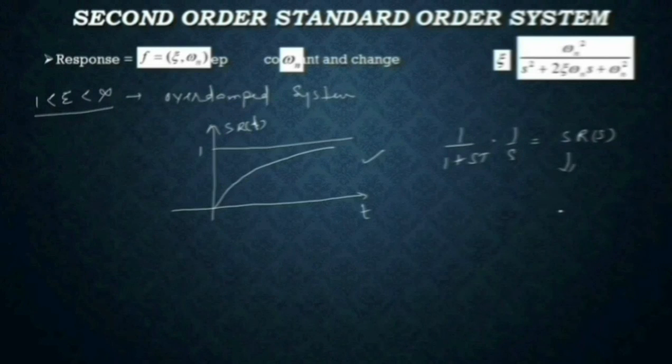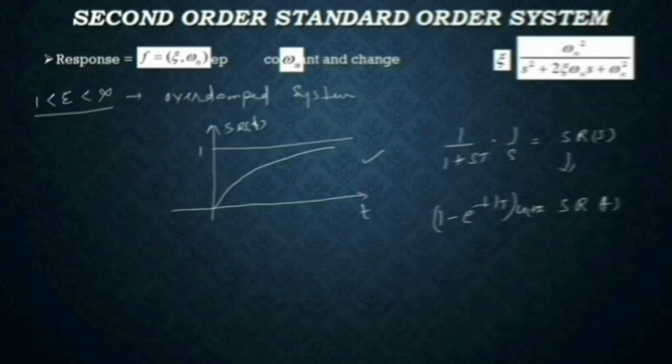So if you find the step response in the time domain, this will come out to be 1 minus e raised to minus t by T. So in that case, even though an overdamped system is a second order system, it behaves like a first order system. Physically, an overdamped system is second order, but it functions like a first order system.